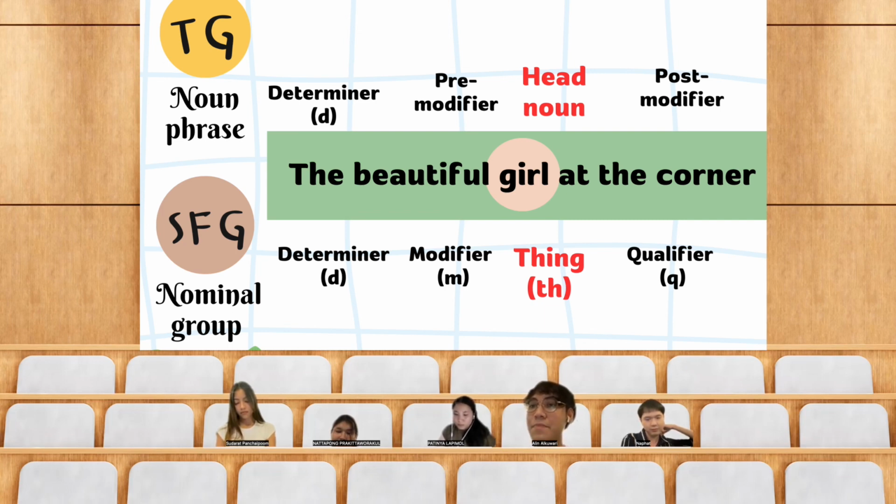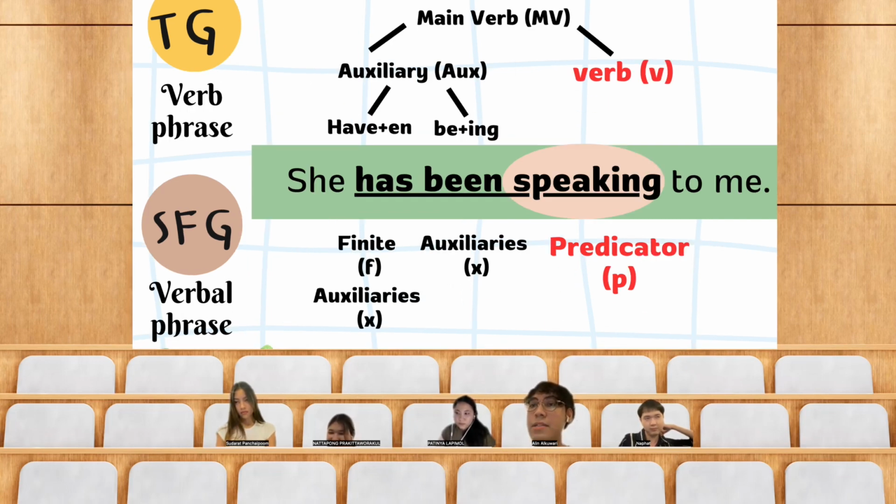Next one, please. Now let's see the verb. Here you can see: she has been speaking to me. Has been speaking is the verb element. It is separated into auxiliary and main verb. The verb is what carries the meaning, which is called verb in TG.